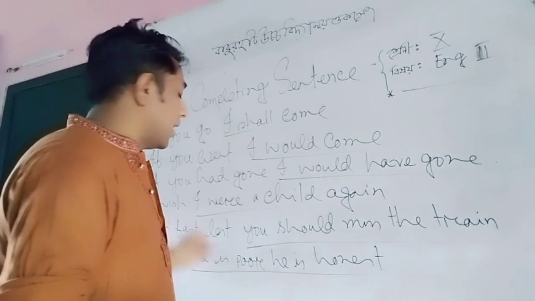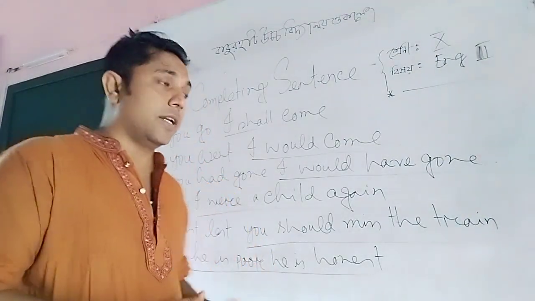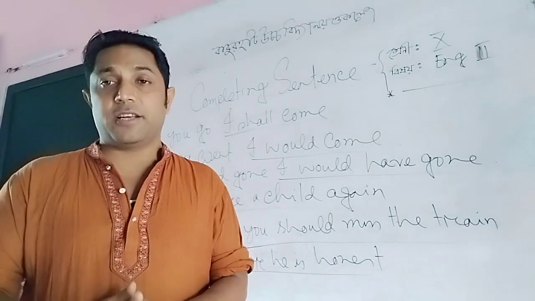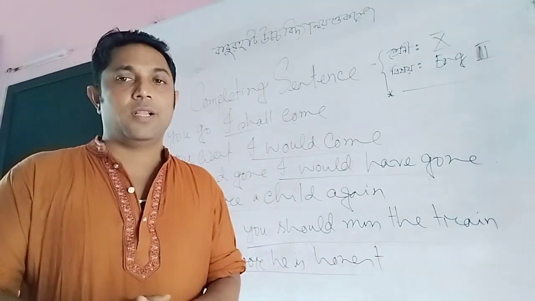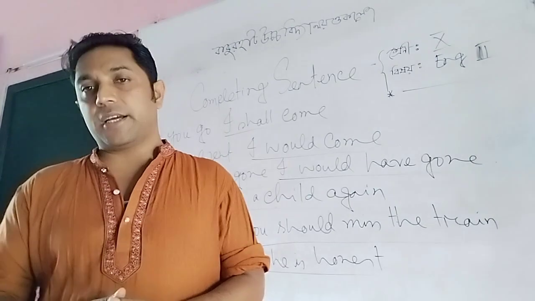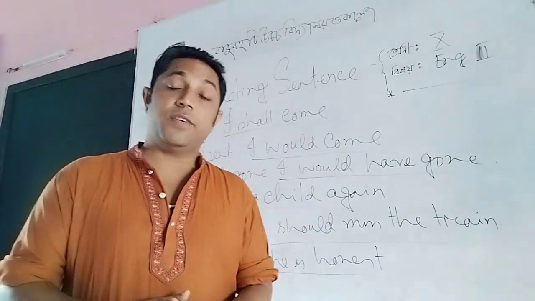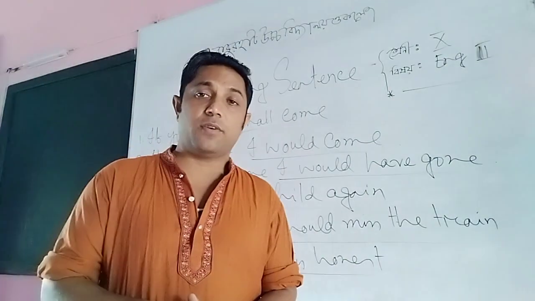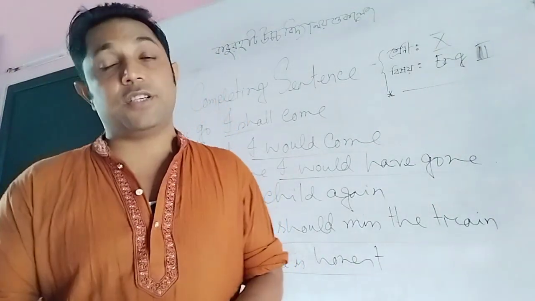So, dear students, I think all of you are clear about it: if there is any wish in the first sentence, or had in the beginning of the sentence, you have to use were after the subject in the second sentence if it is a be verb. If there is no be verb and it is a principal verb, you have to use first indefinite tense in the second sentence.